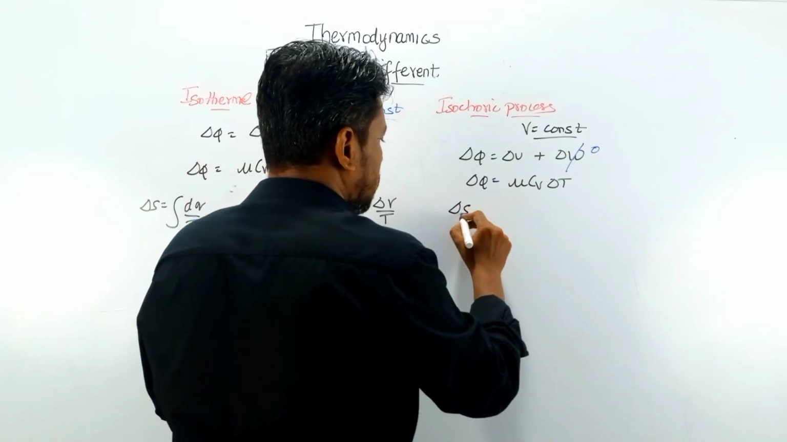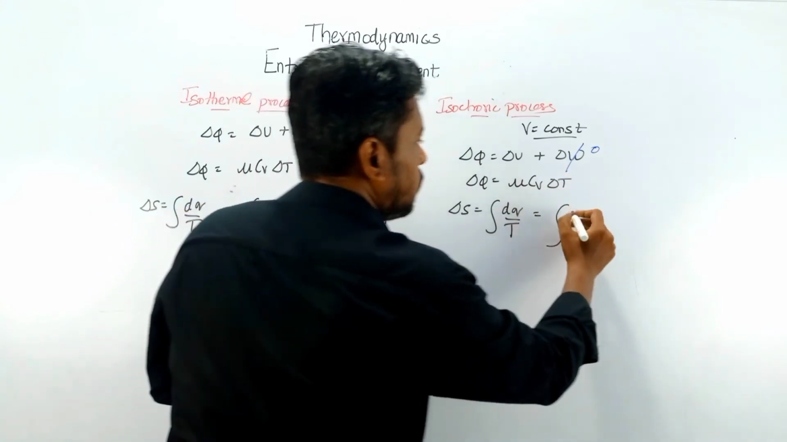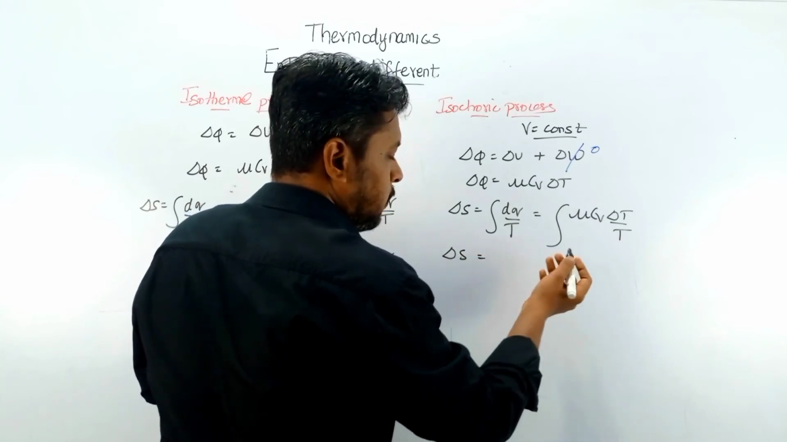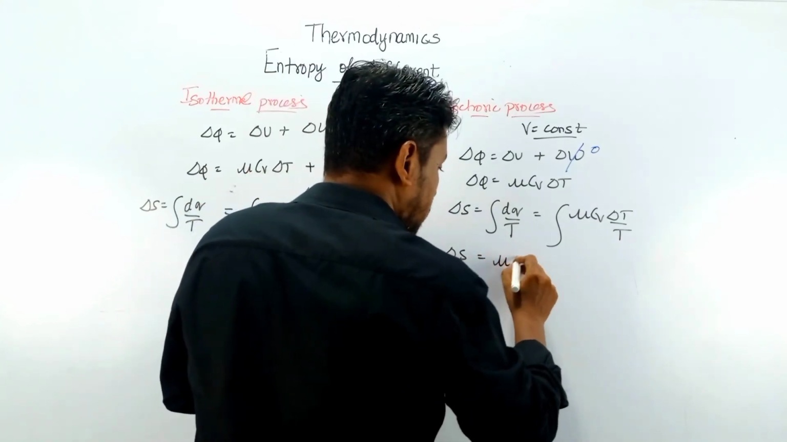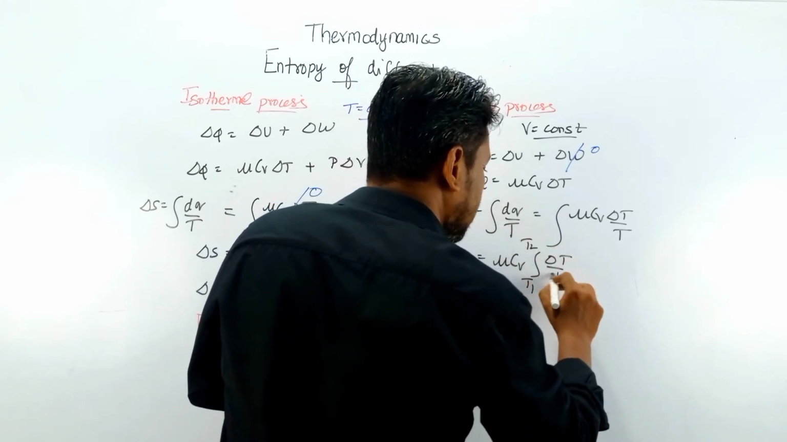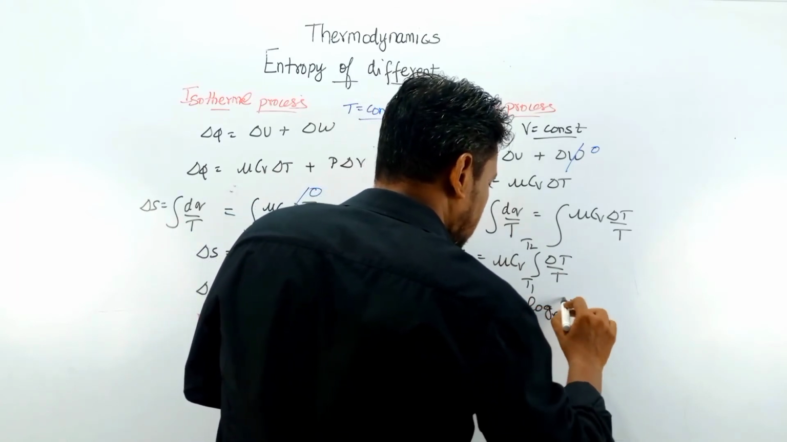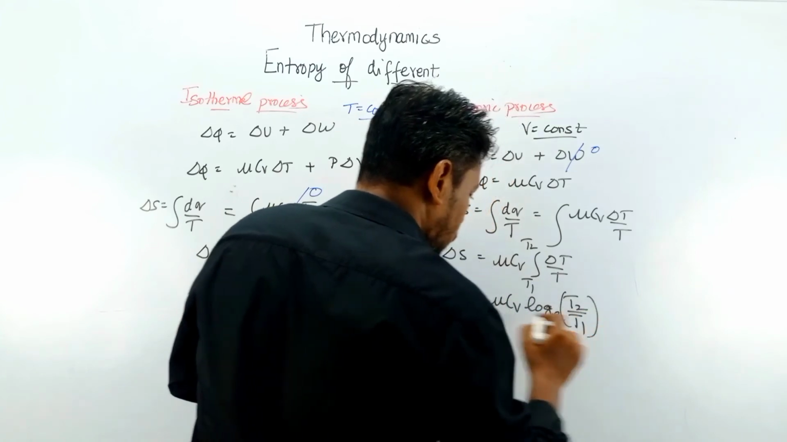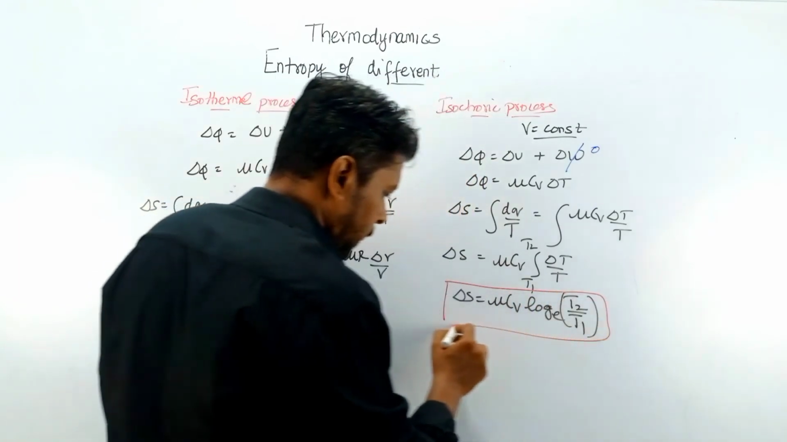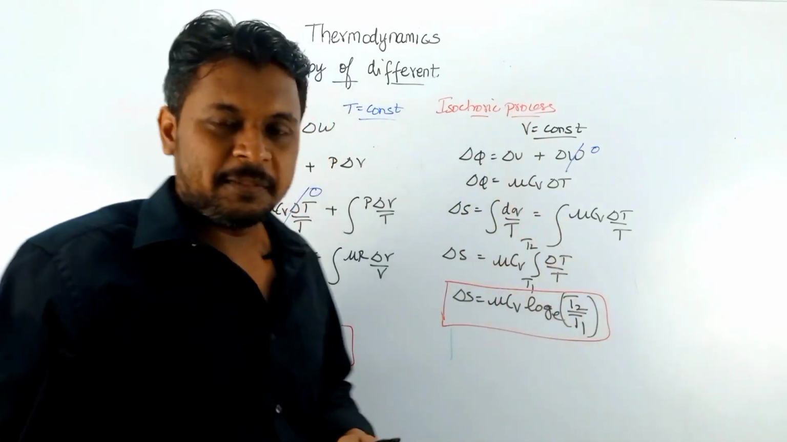So the change of entropy will be the integral of dQ by T, substituting this value, integral of mu CV delta T by T. Apply the limits T1 to T2; mu CV is constant. So delta S is equal to mu CV log e of T2 by T1. This is the value for an isochoric process.